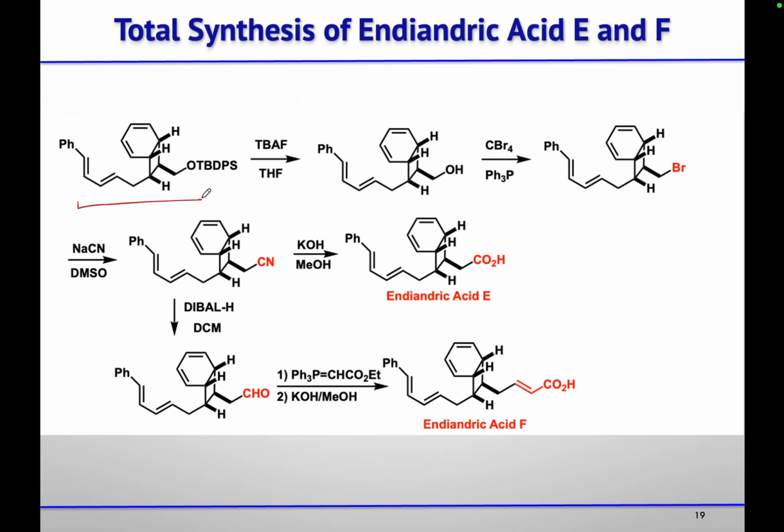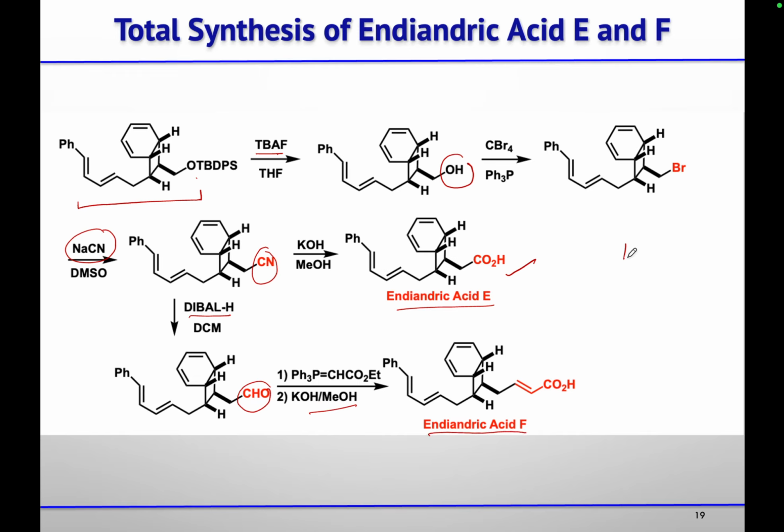Then whatever the precursor was there, using TBAF they deprotected this TBDPS group, converting that alcohol to the bromide using Appel reaction, and then substitution with sodium cyanide will give you this cyano compound, followed by hydrolysis of that cyanide will give you acid. So this is enantric acid E. And then using DIBAL-H, they convert that to the aldehyde. Another Wittig olefination reaction followed by hydrolysis of that ester will give you enantric acid F.